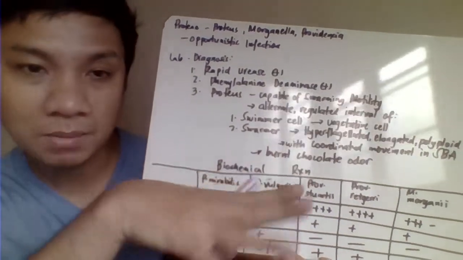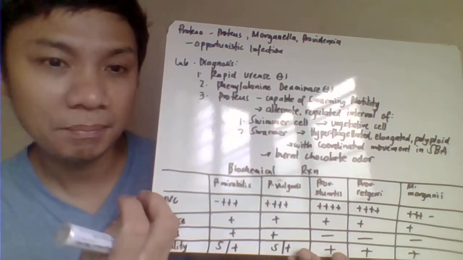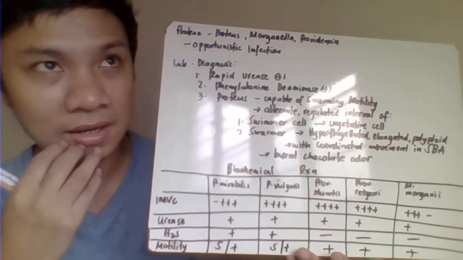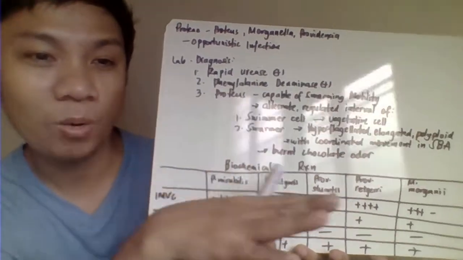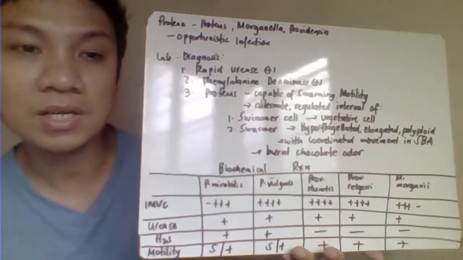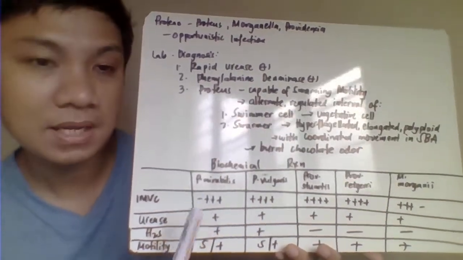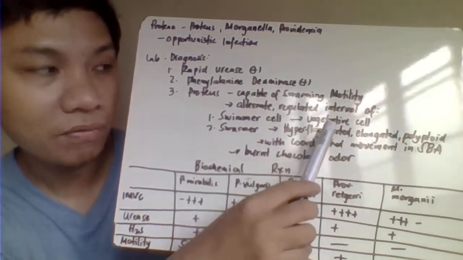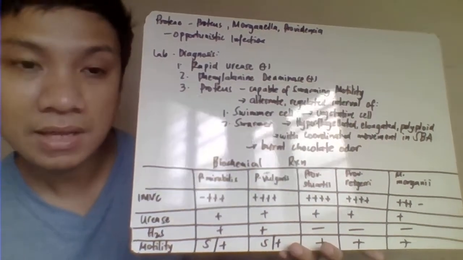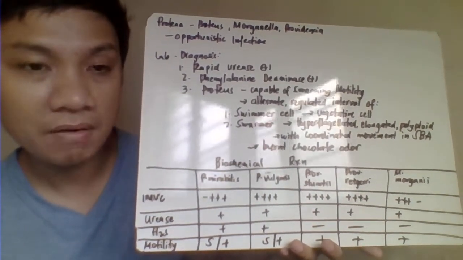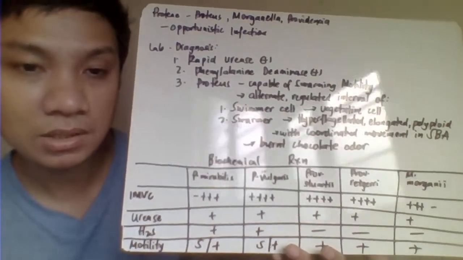Swarming motility, nagsaswarm sa ating, parang siyang may transparent na haze. Para siyang may fogging sa culture media mo, the swarming, parang gumagalaw. Okay, the swarming motility here is actually a regulated cycle of the swimmer and the swarmer na cell. The swimmer cell here is the vegetative na form. The swarmer, on the other hand, is the hyperflagellated, elongated polyploid cells, which are capable of the coordinated movement that will be responsible here for the swarming motility.